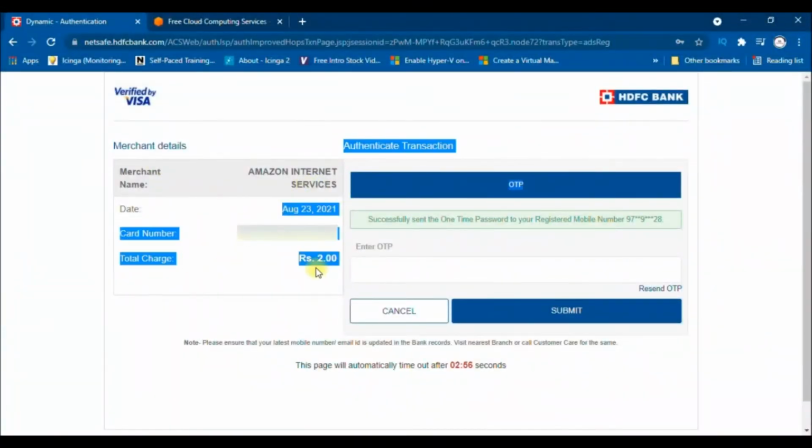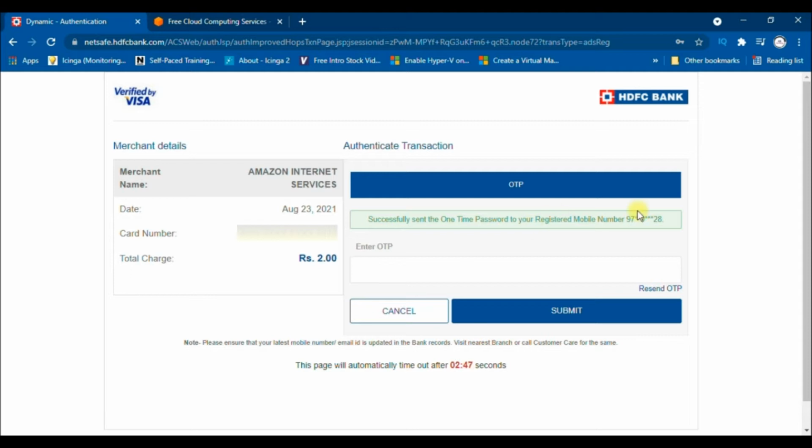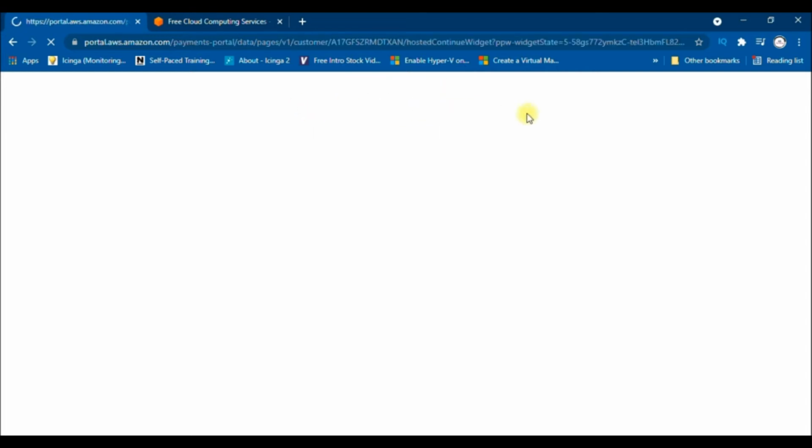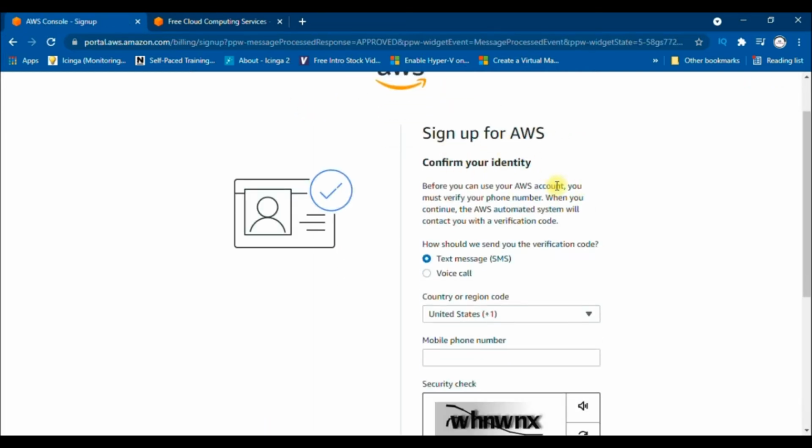Don't try to see the info because you can't see it. Okay. Here on this page, we'll go to submit this by entering the OTP, which can be received in the provided contact number. Once you get the OTP, enter it here, then go to submit, and there you are. It is done successfully. The request will be processed and will confirm the identity.